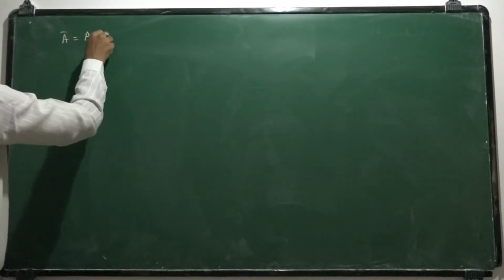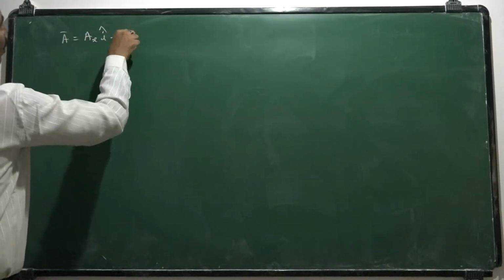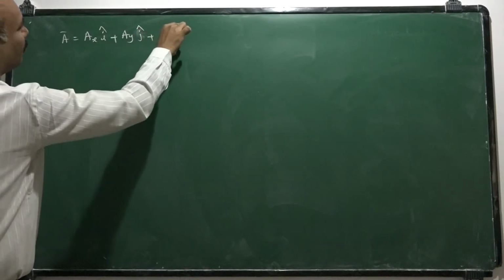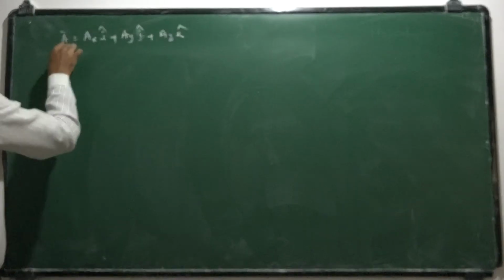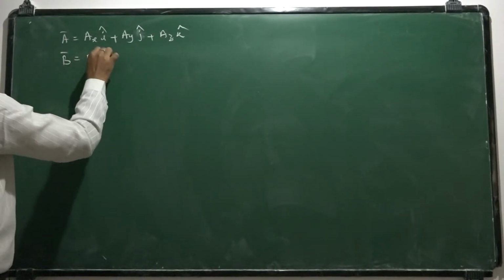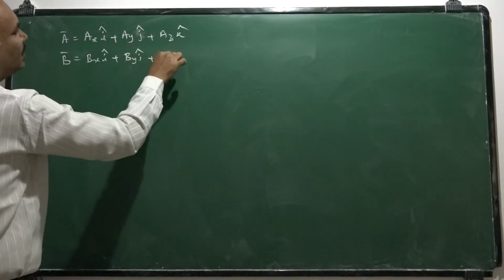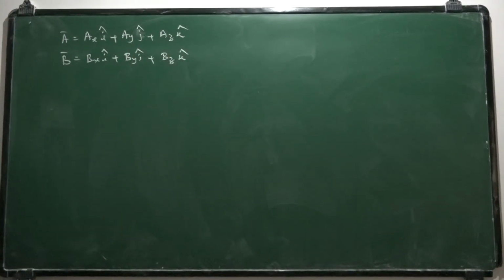Suppose I take two vectors, a bar equal to ax i cap, ay j cap, az k cap, and b bar equal to bx i cap, by j cap, bz k cap. Now I need to find the sum of the two vectors.